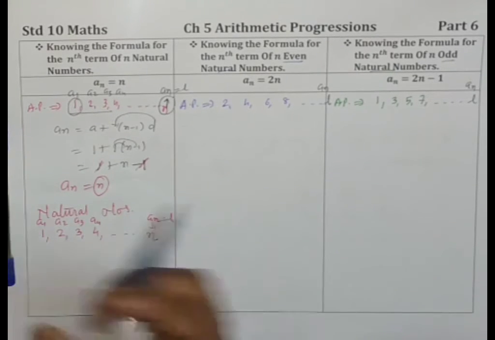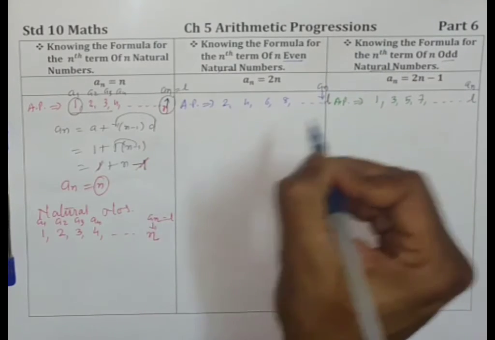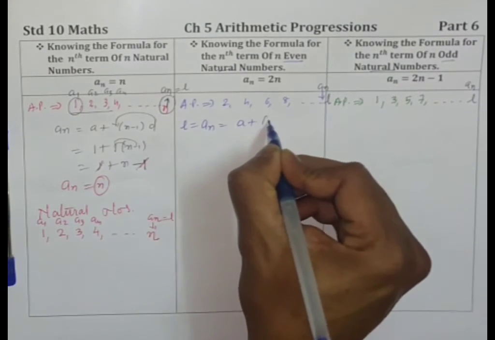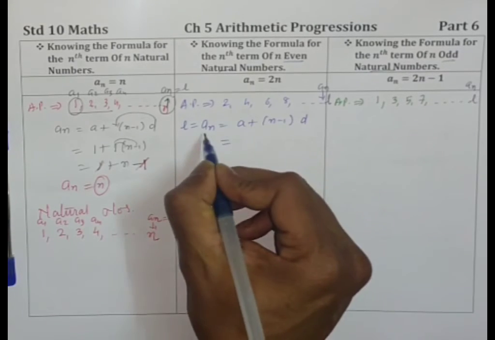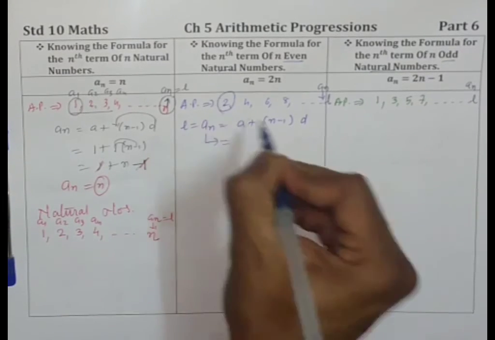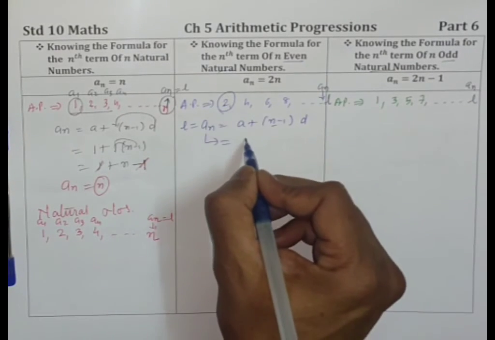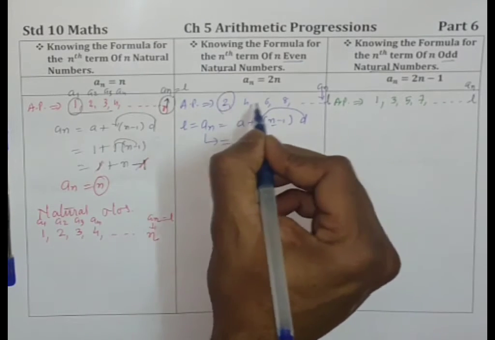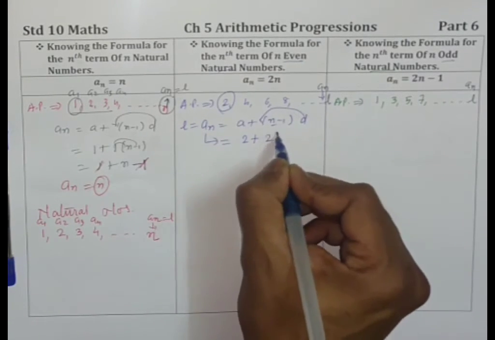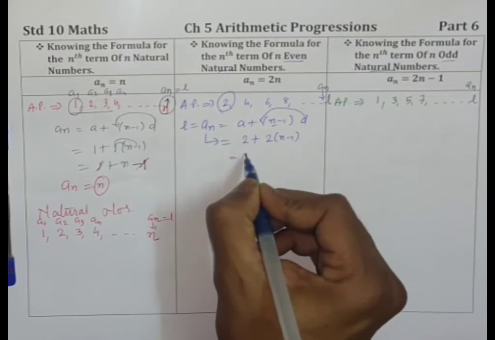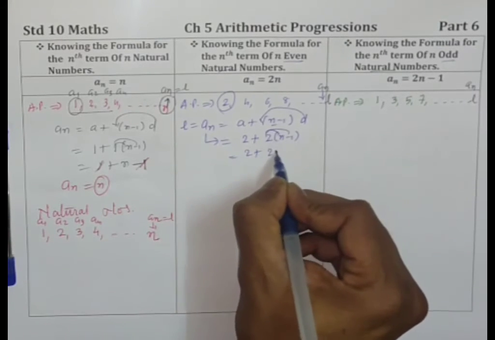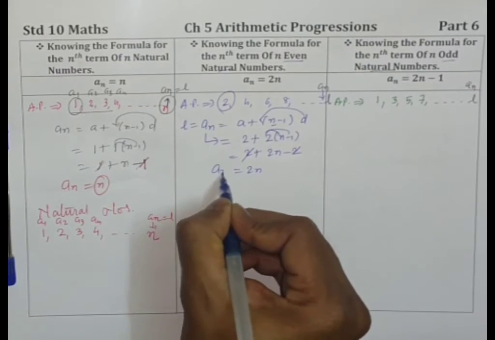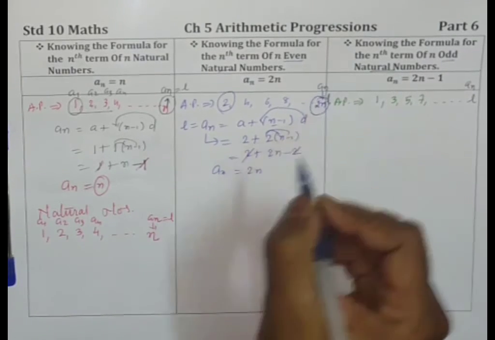Is that clear? Now let's see what the nth term is going to be here. L, the last term an, the formula is a plus n minus 1 into d. Yes, we are going to put the values of a, n and d. What is a? That is 2, and d is 4 minus 2, 2, 6 minus 4, 2, it's 2 only. n we do not know, so that is 2 plus, distribute, 2n minus 2, plus 2 minus 2 is gone, so that is 2n. So the nth term here is 2n.